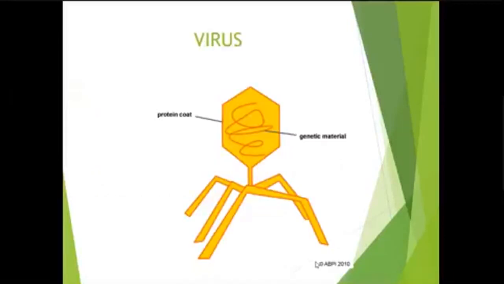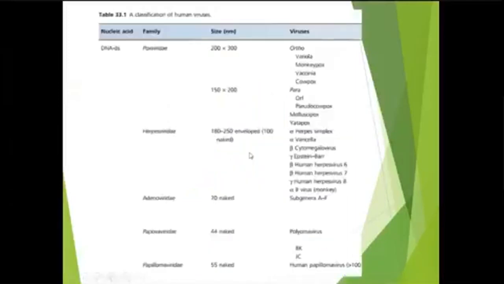What is a virus? A virus is a small particle which has a core of genetic material surrounded by a protein coat. It cannot live independently; it needs a host to live and divide. Viruses are classified into DNA viruses and RNA viruses, and DNA may be double-stranded or single-stranded. From a dermatological point of view, the most important are the double-stranded DNA viruses, which include pox virus.